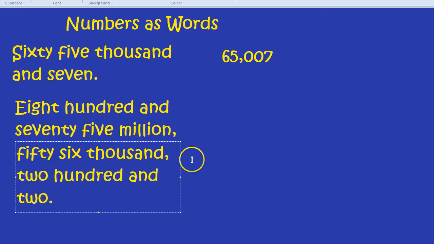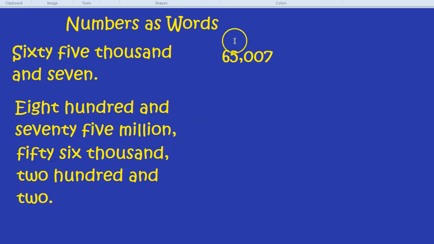A huge phrase that we need to change into a number. Let's have a go. Let's start from the biggest and work down. 875 million. What we write is 875. We can move on to the thousands now, and even if we're not quite sure how to finish the number, at least we've got that start.